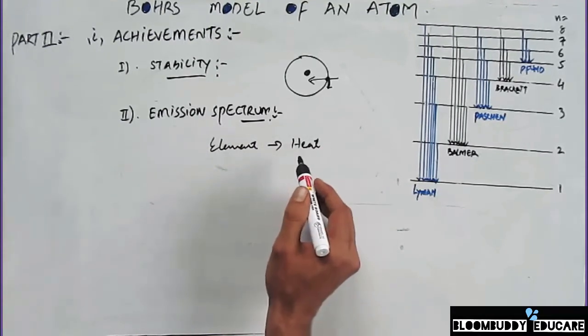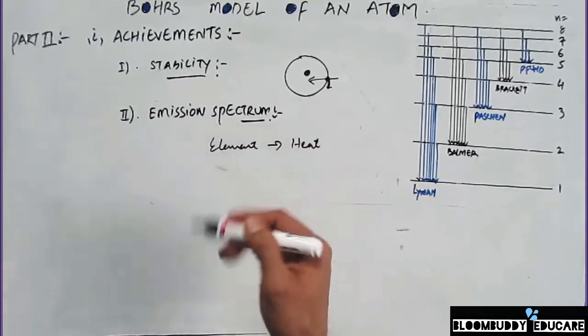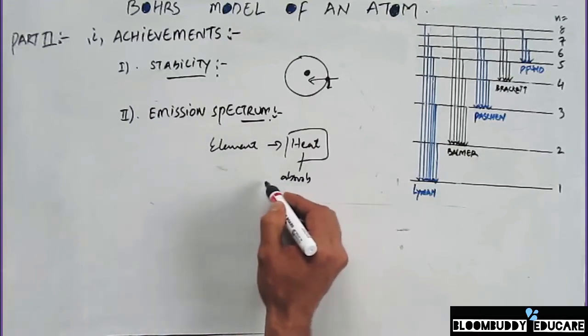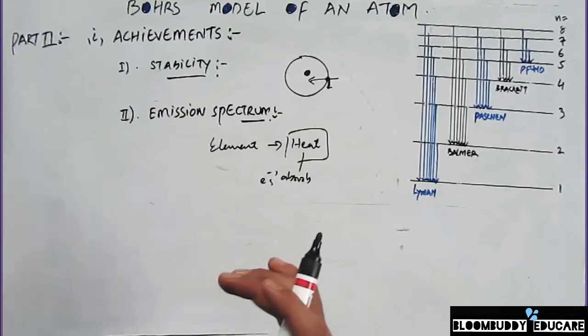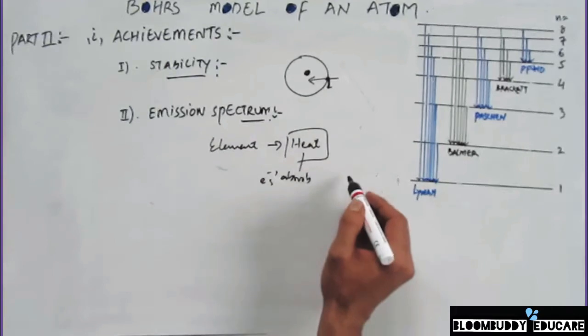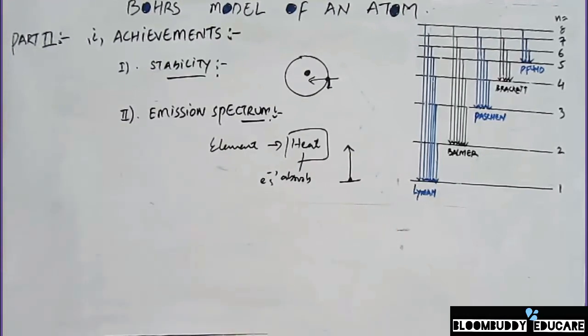Upon heating, all the electrons in the element gain energy, or absorb energy, and they start jumping from lower energy levels to a higher energy level because they gain energy.